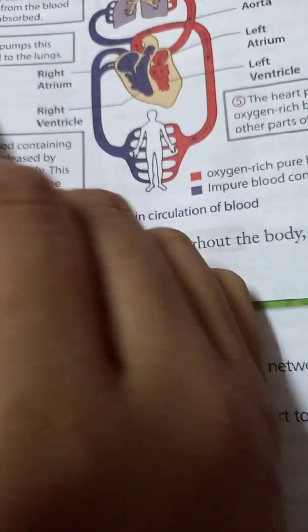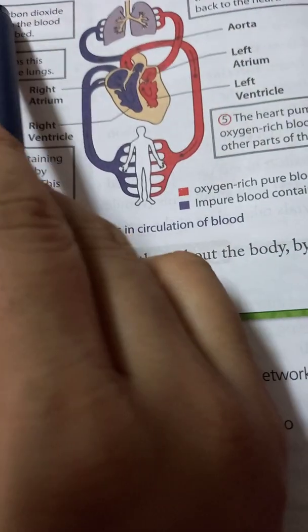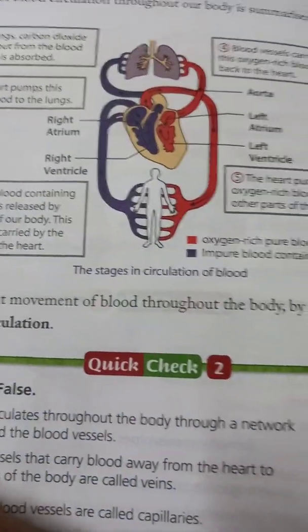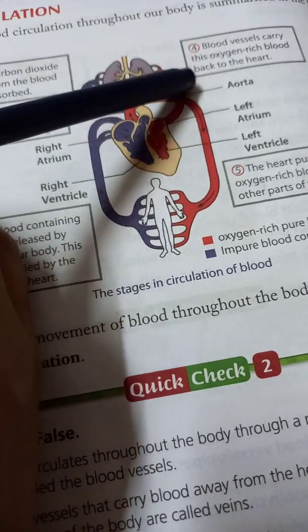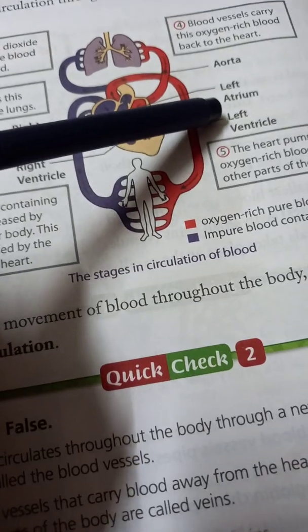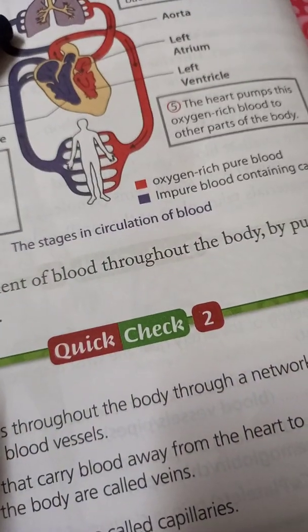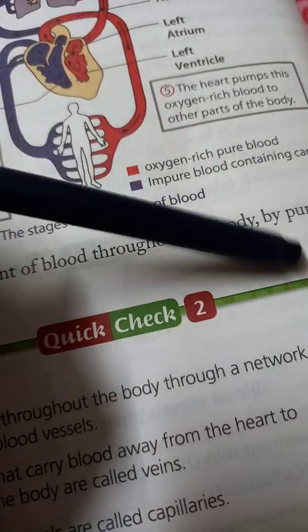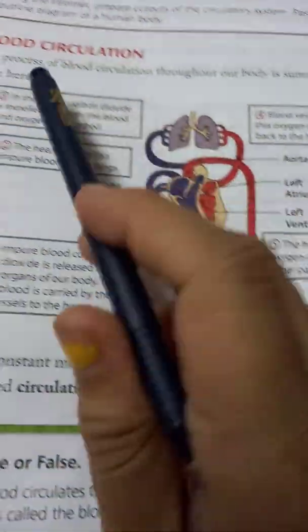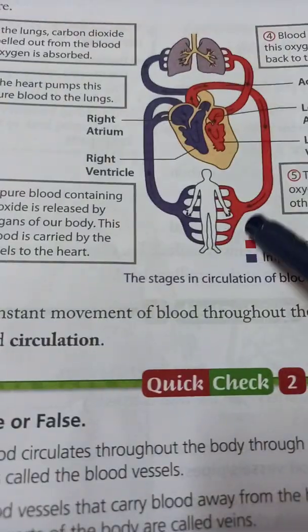Number 2, the heart pumps this impure blood to the lungs. Number 3, in the lungs, carbon dioxide is expelled out from the blood and oxygen is absorbed. Number 4, blood vessels carry this oxygen rich blood back to the heart. Number 5, the heart pumps this oxygen rich blood to other parts of the body. This is the way, and this is the picture. When you read about blood circulation, please keep this picture in front of you and then read. That will be easier.